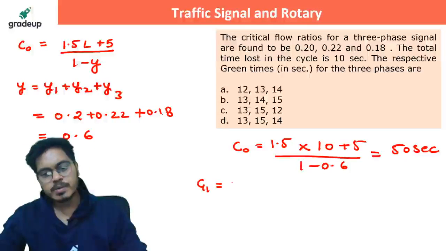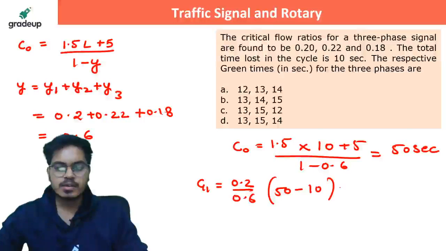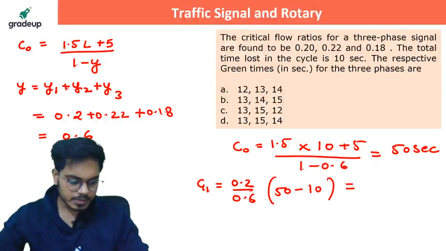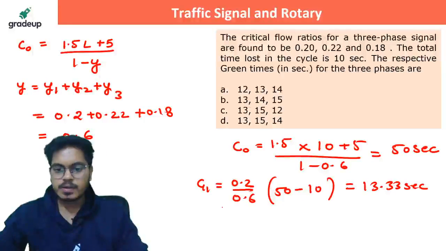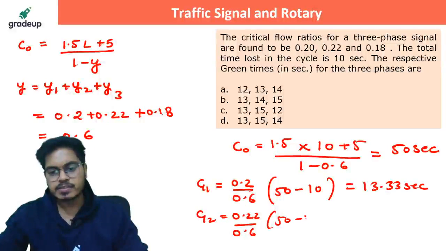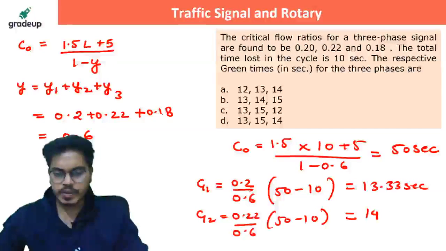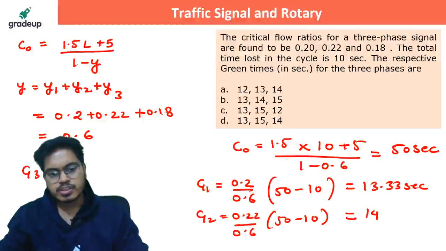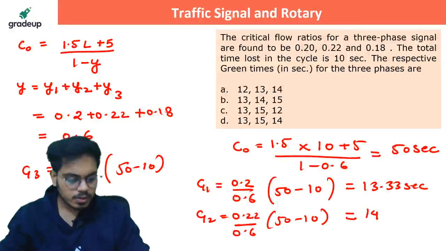Now G1 will be how much? It should be 0.2 by 0.6 bracket, C naught is 50 seconds minus 10. This should be 13.33 seconds. G2 is 0.22 by 0.6, 50 minus 10, so it should be somewhere around 14. And G3 will be 0.18 by 0.6 bracket 50 minus 10, and this should be somewhere around 12 seconds.